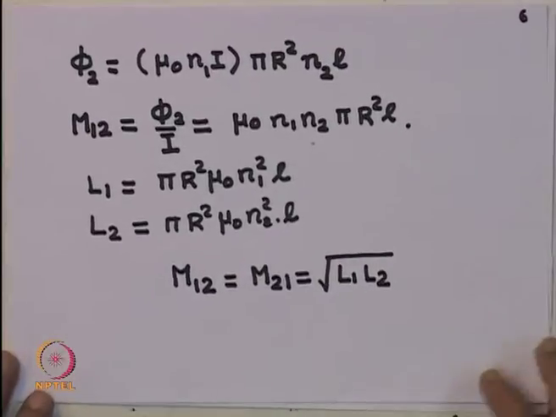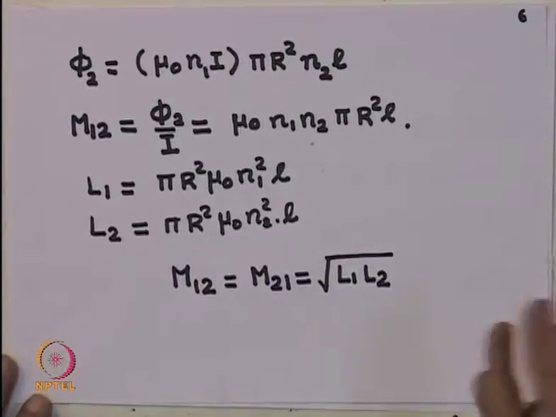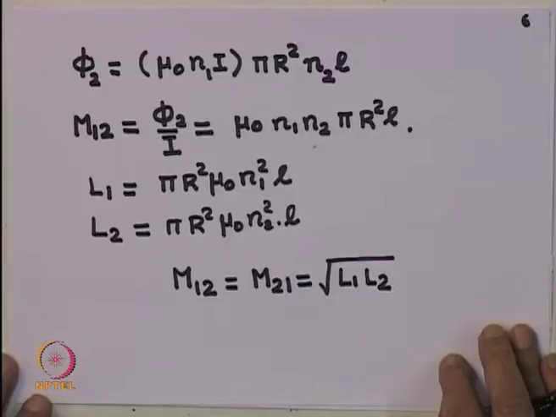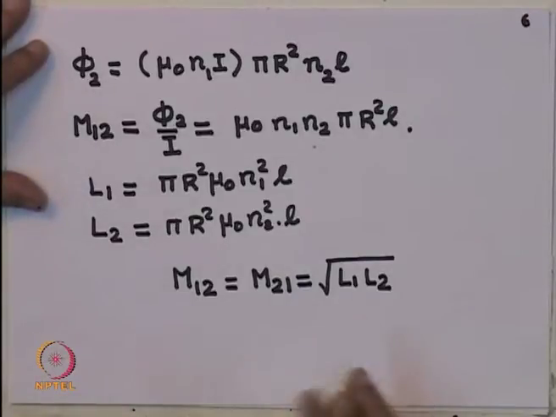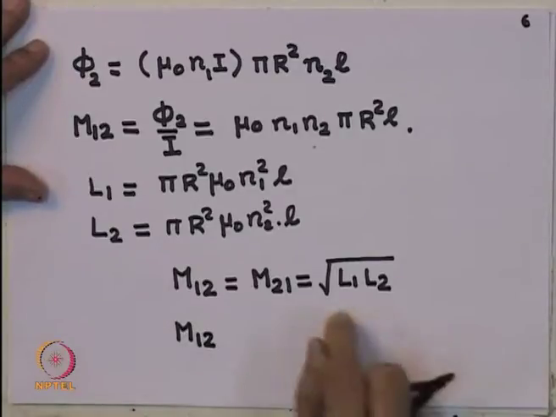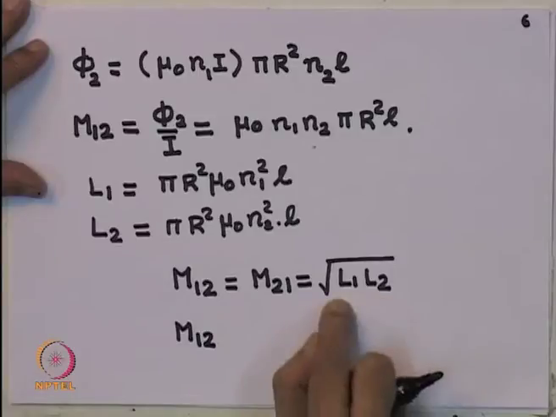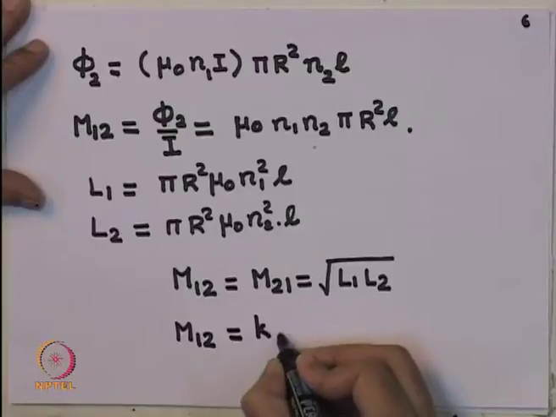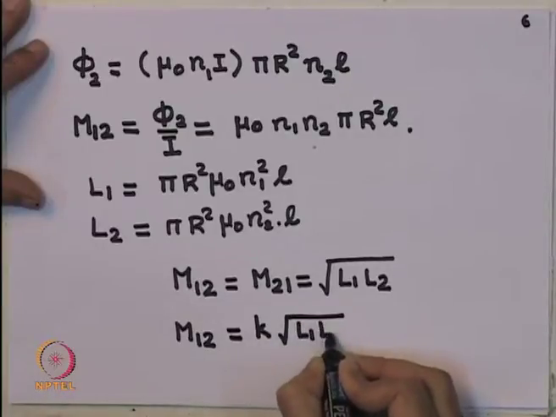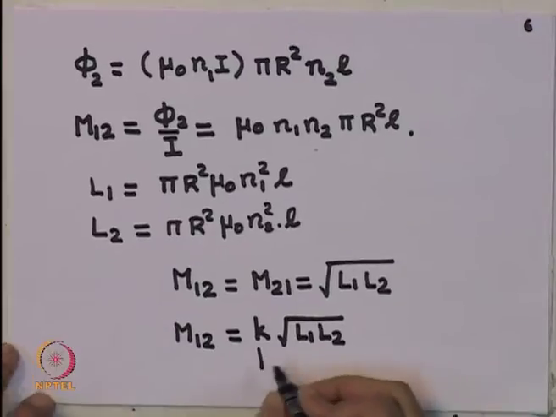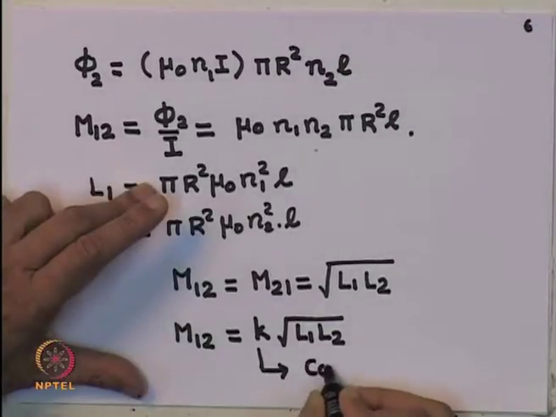This is not really a general expression, because we have assumed that the two solenoids are tightly bound to each other, but what we find is that the relationship between M12 and the self inductances of the two loops can generally be written as some constant kappa times root of L1 into L2. And this coefficient kappa will depend upon the relative orientation of the loops, and I can call it the coefficient of coupling.